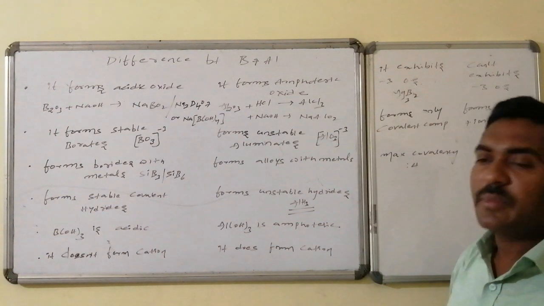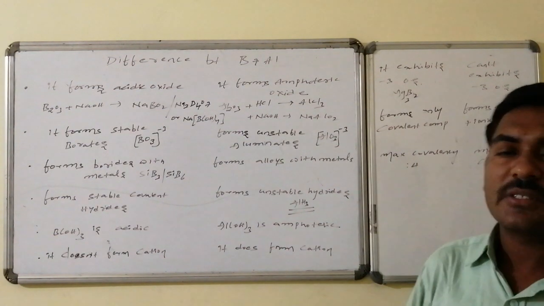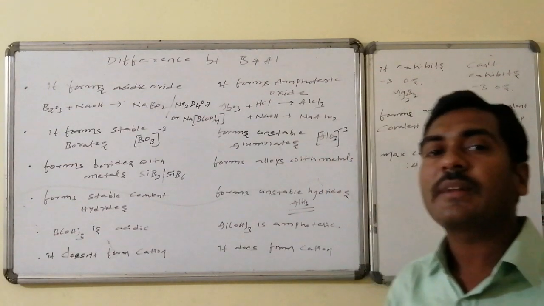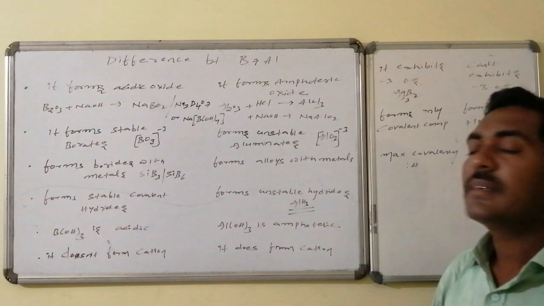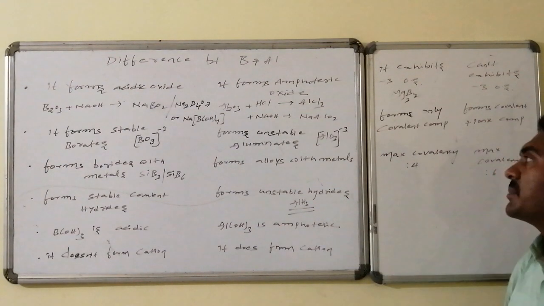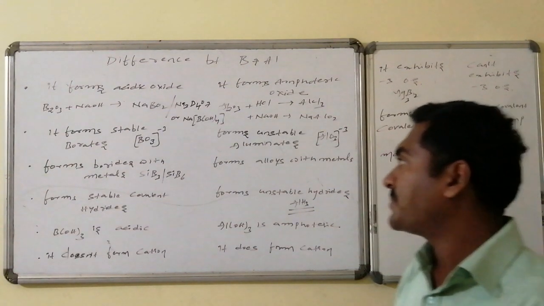Whereas the aluminium related oxide is alumina, which is known as Al2O3. That is amphoteric in nature. It combines with acid as well as the base. On reaction with acid, it forms aluminium chloride. On reaction with base, it forms sodium metaaluminate.